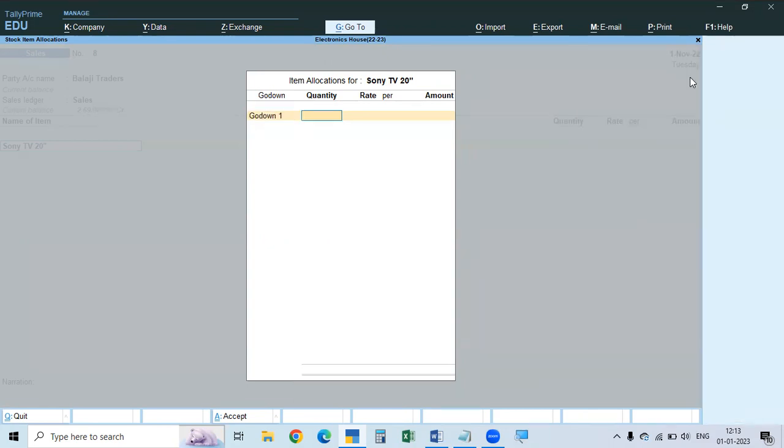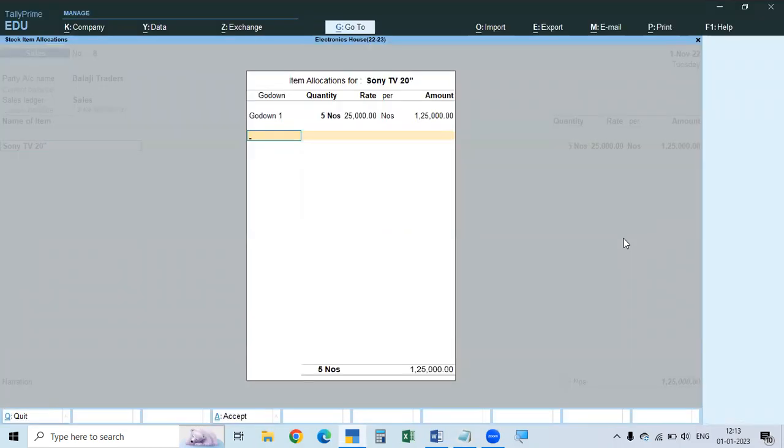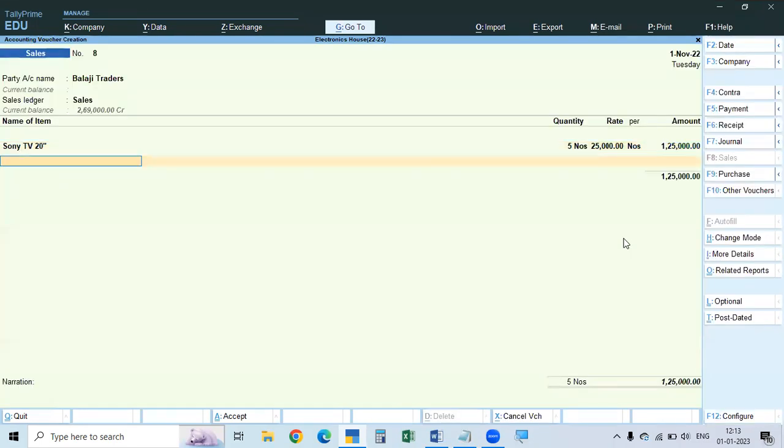So out of the 16, we sold 5 at the rate of 25,000 each. And we sold only 1 inventory item. If there is another item, that will be entered here. That is okay. Now, completely